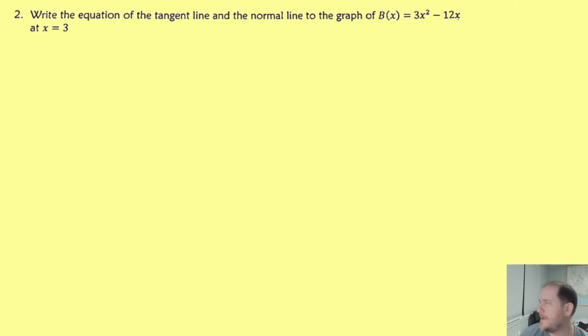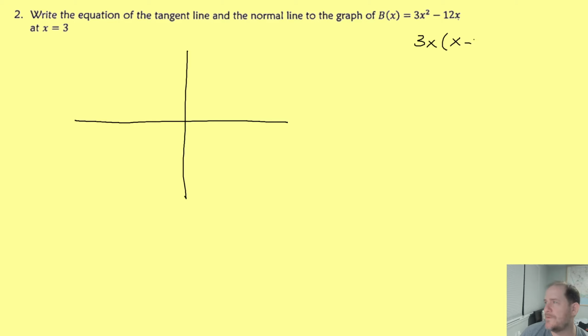I think I liked the way it worked when I sketched it for you first to give you a better sense of what's going on, so I'm going to do that again. So what does this equation look like? Well, if I wanted to sketch this well, first thing I would do, hopefully, is factor out a 3x to be left with x minus 4. And then if you pay attention in Algebra 2, you know that for 3x, the zero is 0. So we certainly have an x-intercept of 0. Then the x minus 4, its zero is 4.